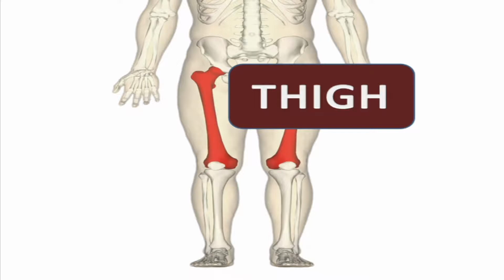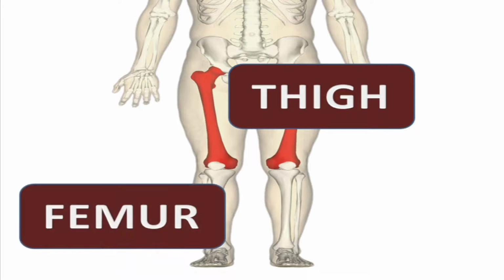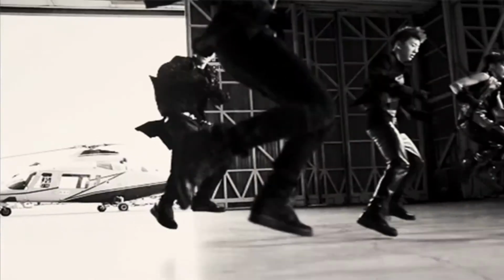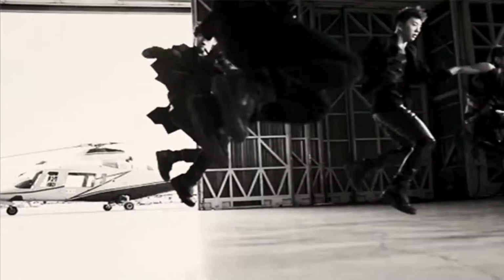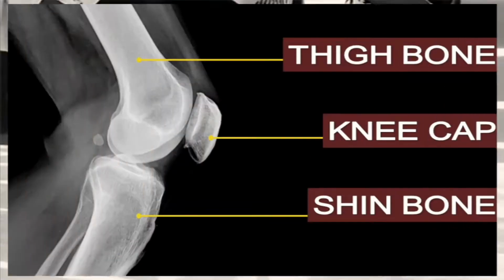This is the area from hip to knee in each leg, and the bone which is inside is the longest and the strongest bone called femur. It accounts for about a quarter of anyone's height. Its function is to support the weight of the body and allow the motion of the leg.